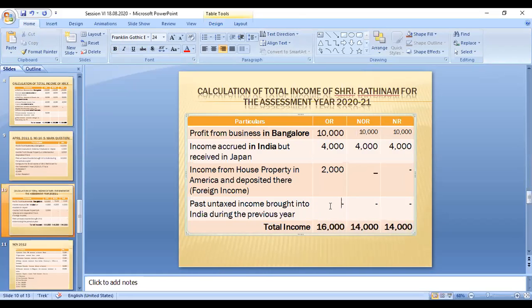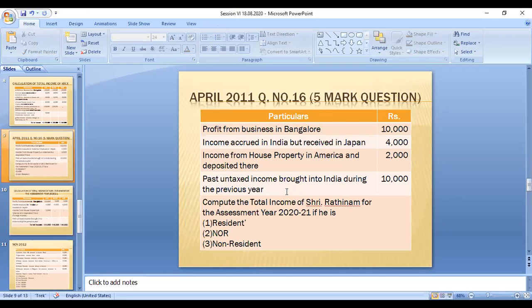This is past untaxed income, which need not be taxed for any residential status, irrespective of the person. So this is the answer. You can take a screenshot: calculation of total income of Sri Ratnam for the assessment year 2021.